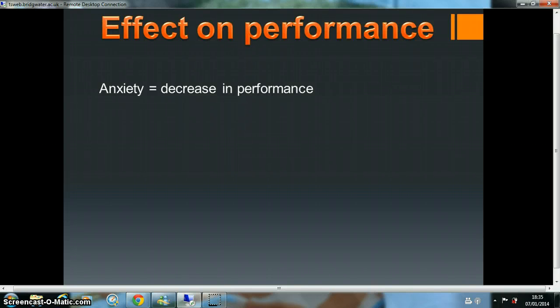Obviously, like I just said, it affects your performance in a bad way, because if a player is experiencing anxiety, they will be doubting themselves and their own ability. This could be things such as taking a penalty again, meaning they will be feeling anxiety before the penalty, so they're more likely to miss as they won't really know what to do and they'll be panicking.